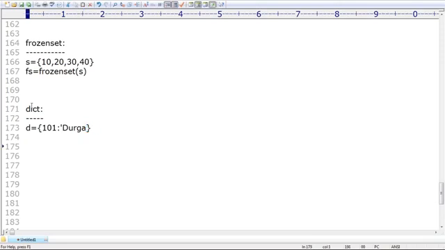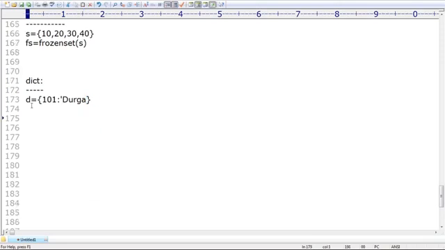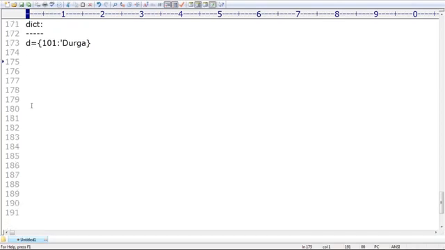Next, this is about dictionary. Can you please tell, is dictionary mutable or immutable? Dictionary is mutable. Just now I completed, right? These are the various data types we have. Next, the key should be unique. Duplicate keys are not allowed, but values can be duplicated, no problem. Happily you can take duplicate values, but duplicate keys are not allowed.